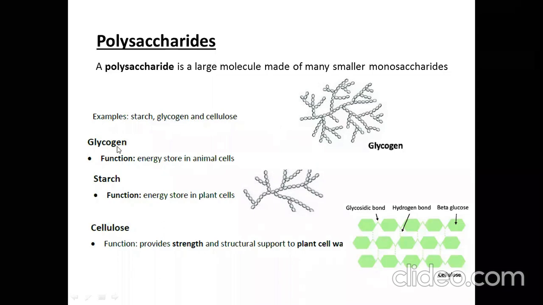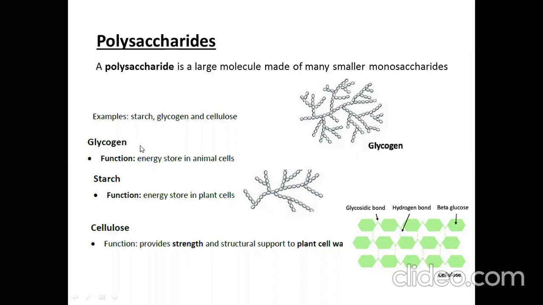Now, what is glycogen and where is it? Glycogen is a polysaccharide, and it stores energy in animals. Glycogen consists of glucose, and when glycogen breaks down, what will it give you?